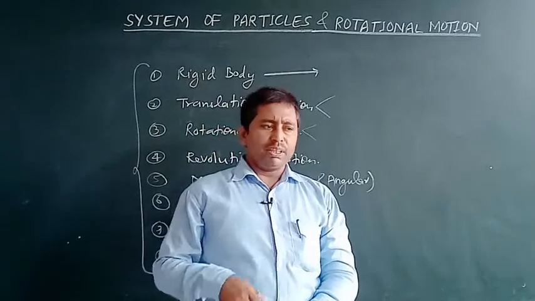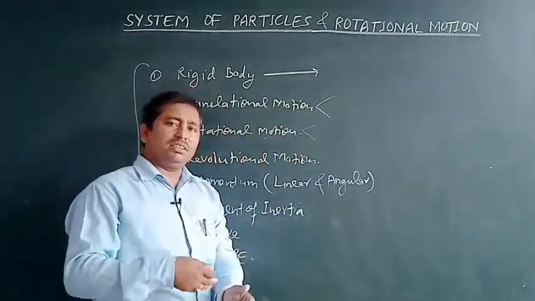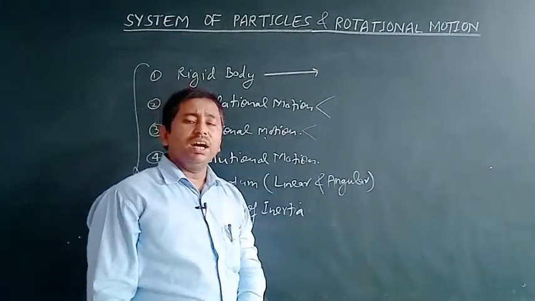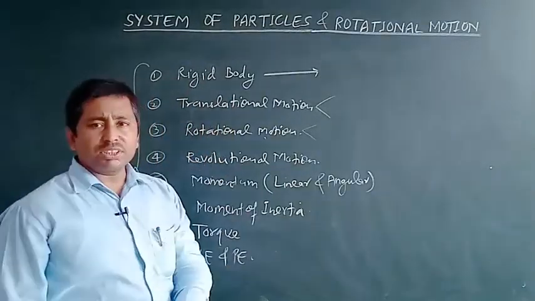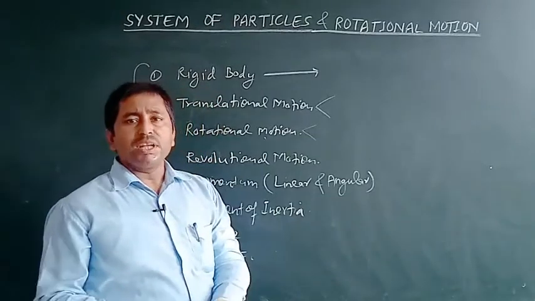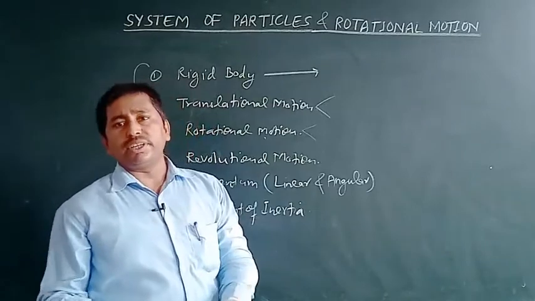At a particular percentage level, a body is assumed as 10% rigid, 20% rigid, or 70% rigid. If we talk about solid objects like iron, nickel, aluminum, we can consider all such bodies as rigid bodies.